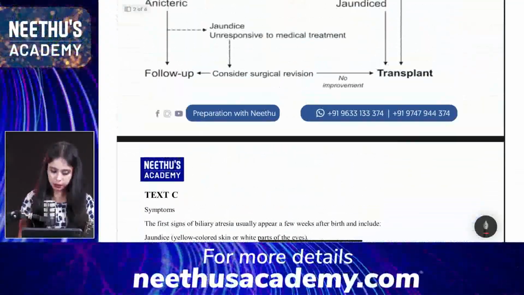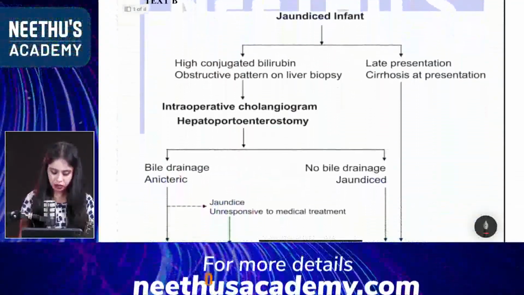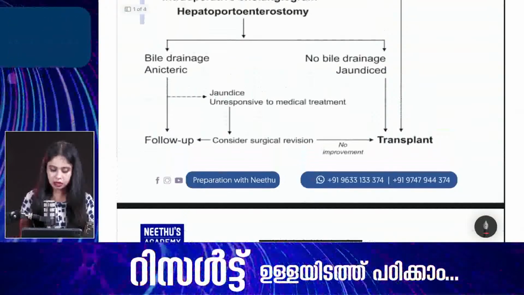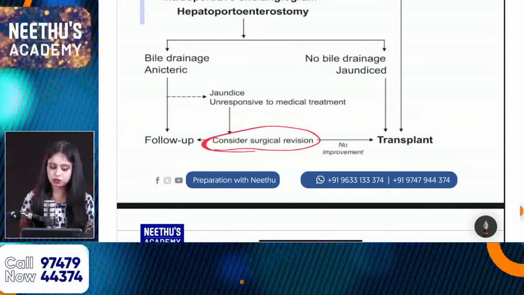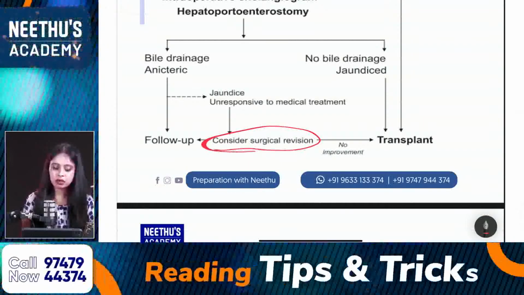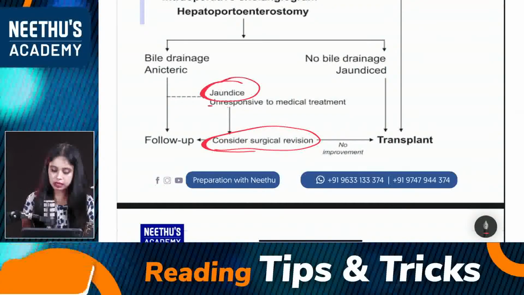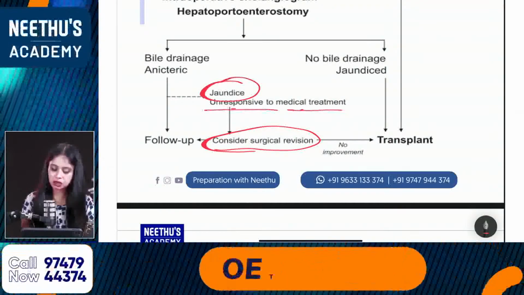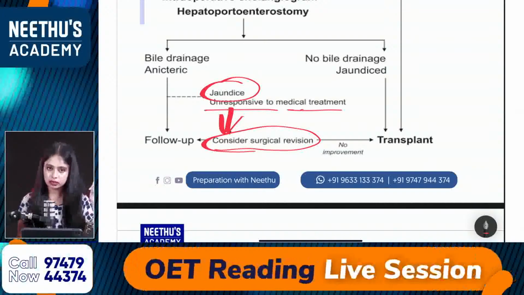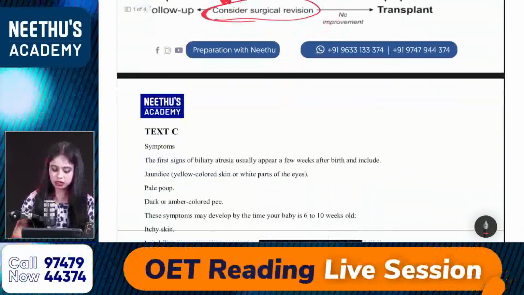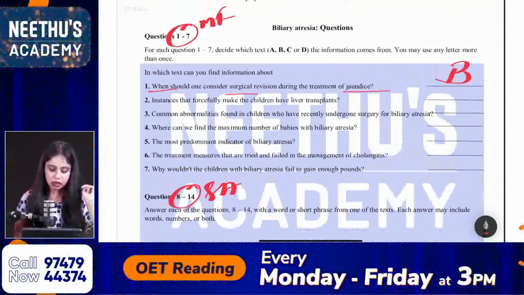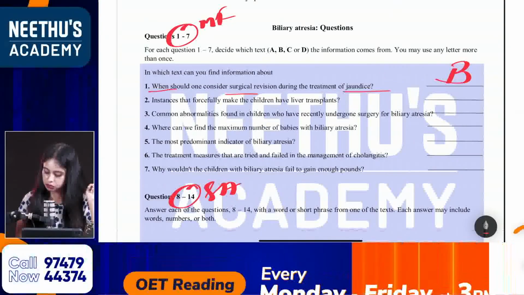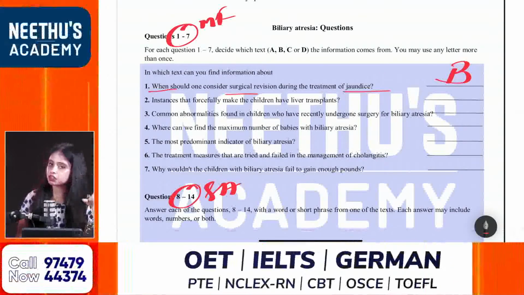And where is it mentioned in text B? Yes, consider surgical revision. See, keywords from the question. You can consider a surgical revision if the child is having jaundice that is unresponsive to medical treatment, then you can go for a surgical revision. So the answer is mentioned in text B. That is the correct answer. Clear? Alright, so what about the second one? Yes, Priya, Monita, Sudha, Kavita, Divi, very good, the answer is correct.